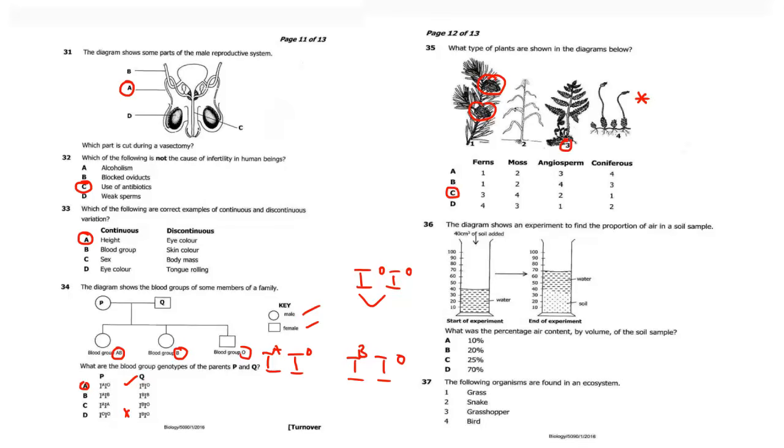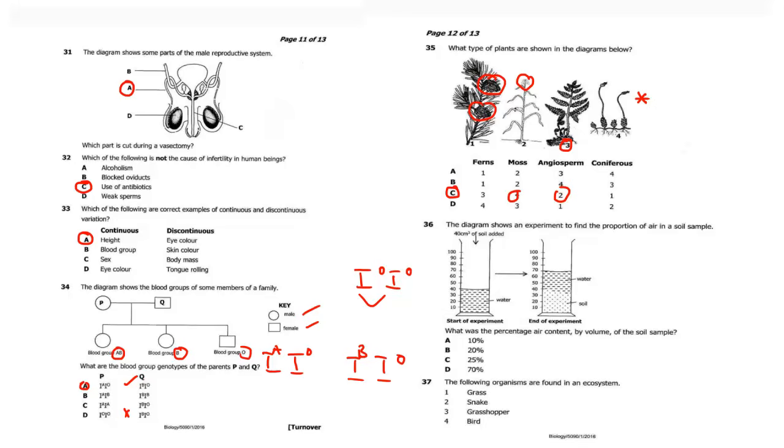So the one that starts with 3, which means moss, is 4. Angiosperm are flowering plants, which is 2. At least I can see the flower there. Then, of course, coniferous, we can talk of 1. So, which one do you think is the answer here? So, as far as I can see, the answer is C.